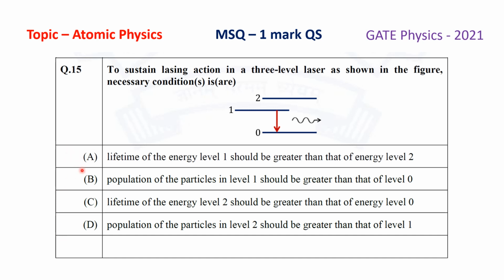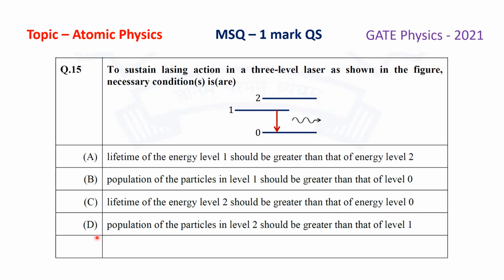First option, option A, lifetime of the energy level 1 should be greater than that of the energy level 2. Option B, population of the particles in level 1 should be greater than that of level 0. Option C, lifetime of the energy level 2 should be greater than that of the energy level 0.